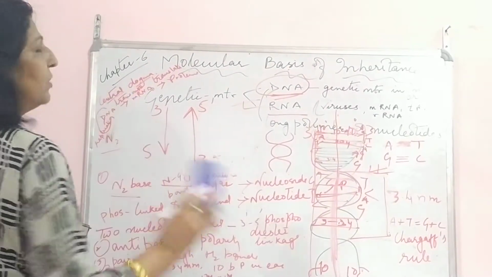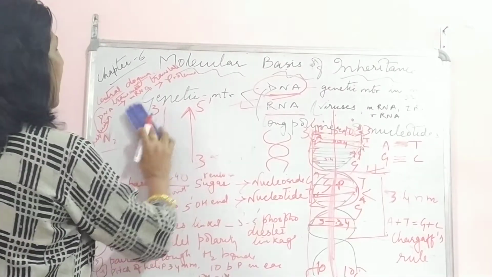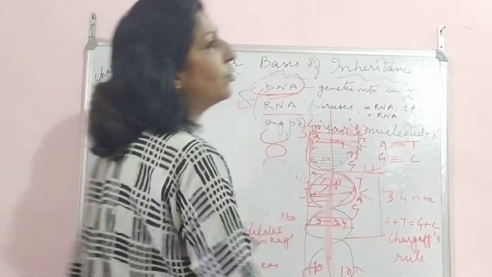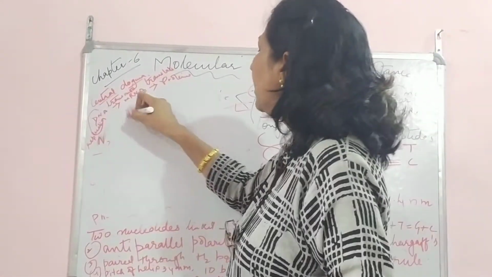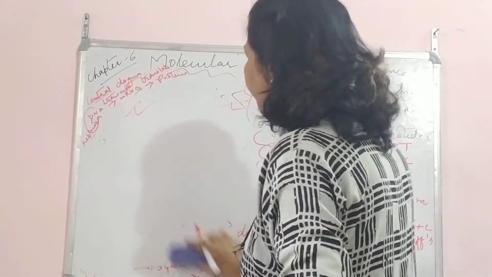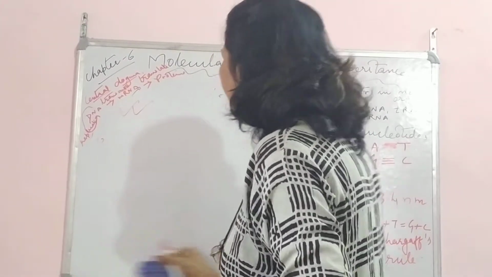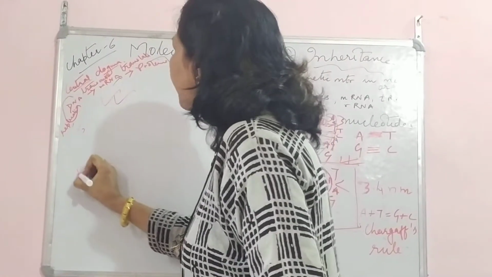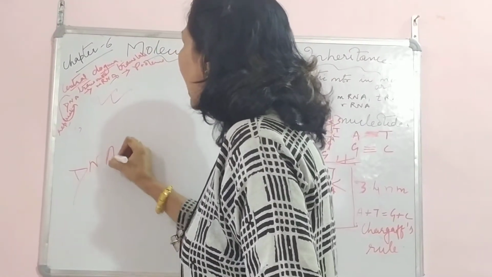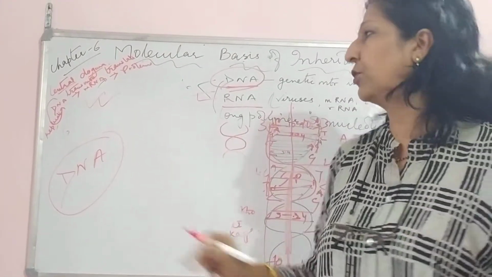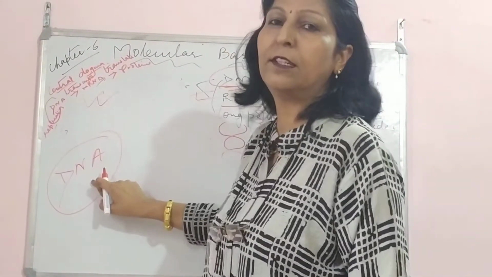And let me tell you, there is a last one, central dogma. Okay, very, very important. They ask you during the boards, they ask you also for your NEET exams. Now this central dogma, I'll elaborate on it and let you know. What it says is that DNA is present always in the nucleus. As I told you, this DNA is a component of the gene, that is, the chromosome. So this is present in the nucleus.